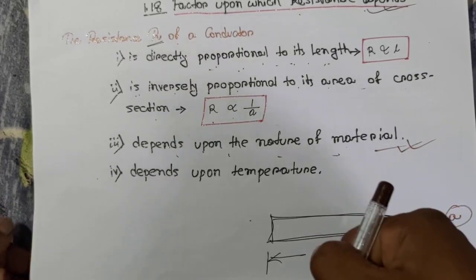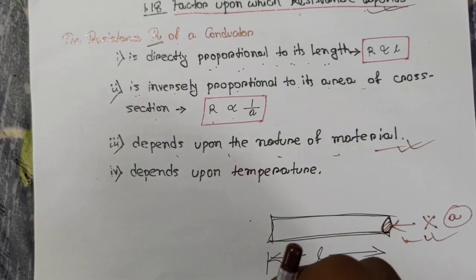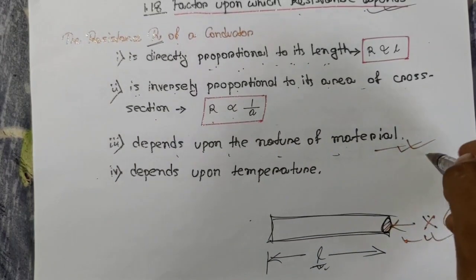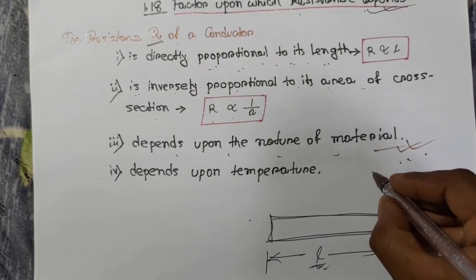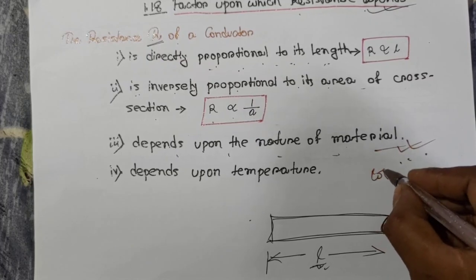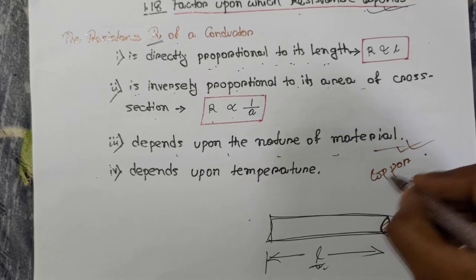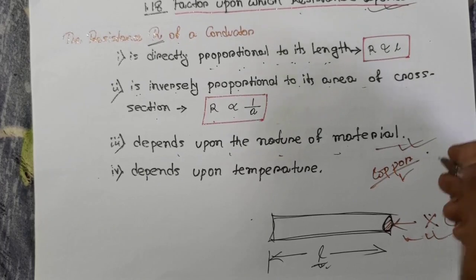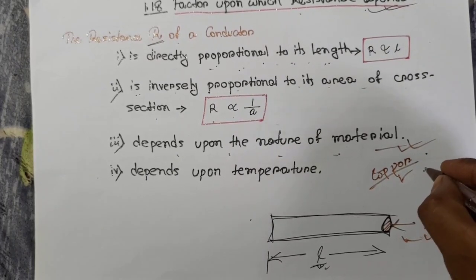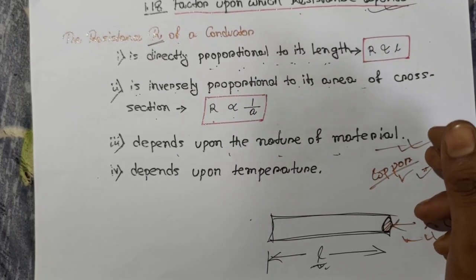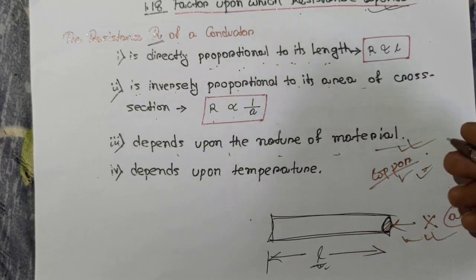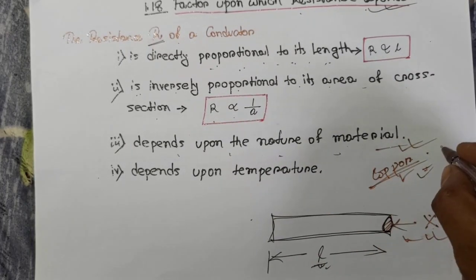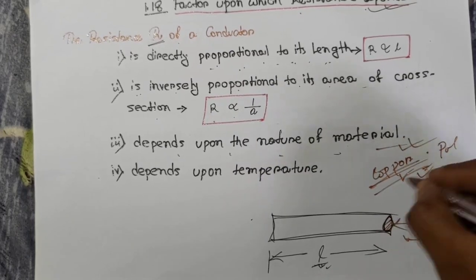Some materials have good resistance, and some don't have that much resistance. Suppose copper has less resistance, and dry wood and plastic are materials with high resistance, so current can't flow through plastic.